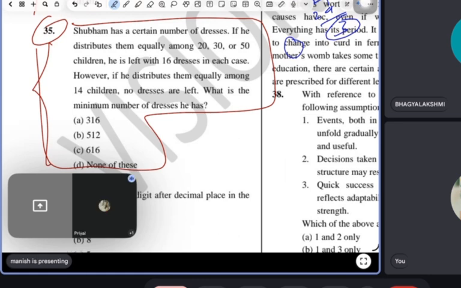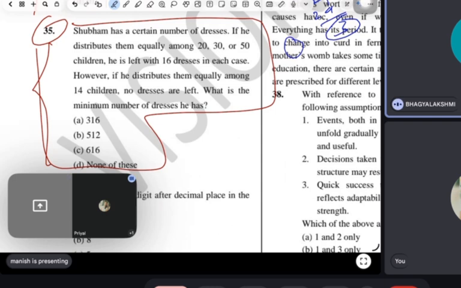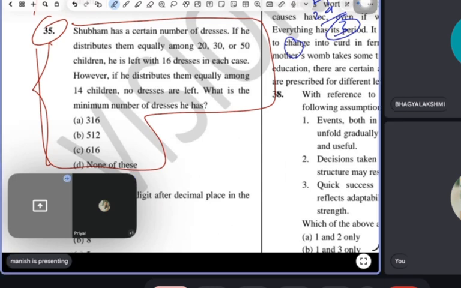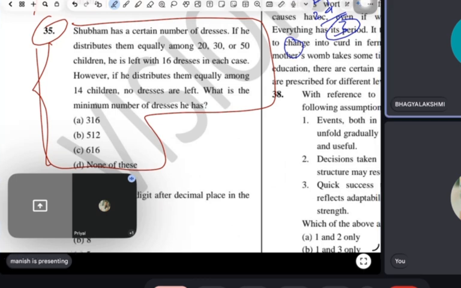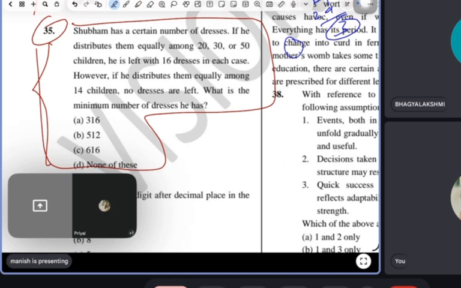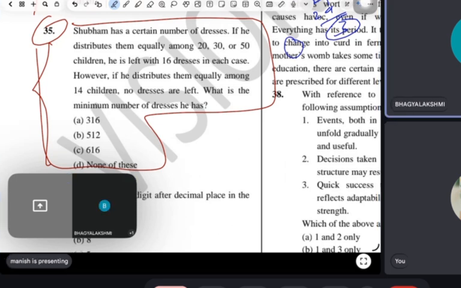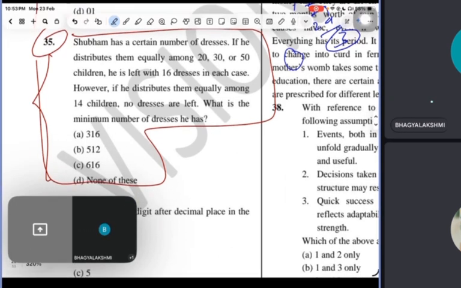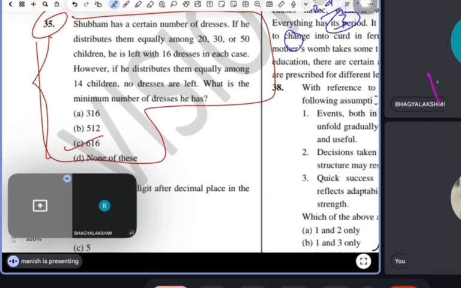Shubham has some dresses and he distributes them equally among 20, 30, and 50 children. Then he is also left with 16 dresses. So the question asks what is the minimum number of dresses he has. According to me, this will be the answer. In just 1 second, I brought the answer.